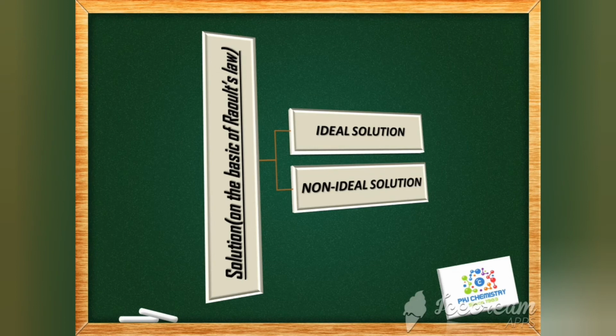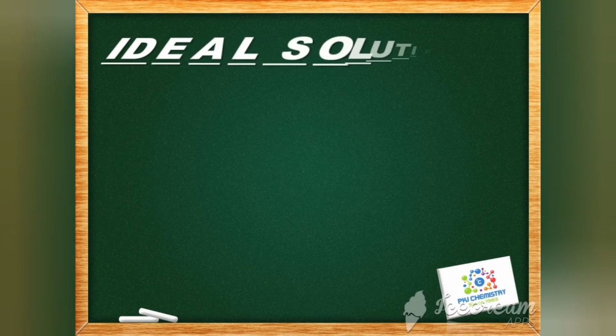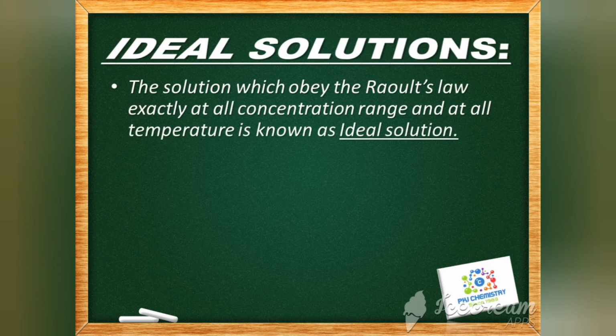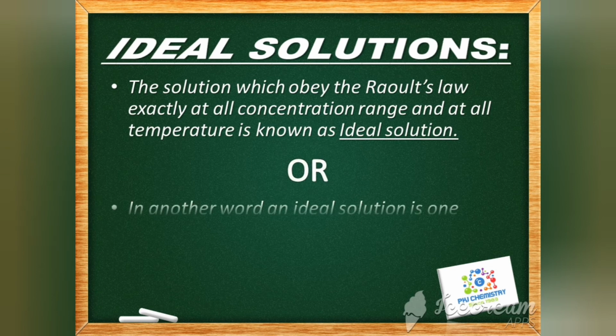Firstly, we give the definition. So, what is the simple definition of the ideal solution? Listen carefully, my students, and be concentrated. The solution which obeys Raoult's law exactly at all concentration ranges and at all temperatures is known as an ideal solution.